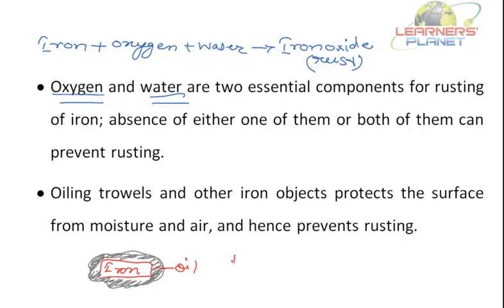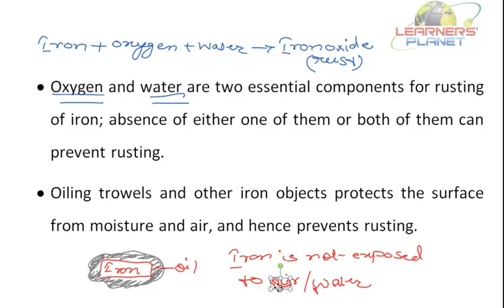Now oil has formed a layer above or around iron. Thus this iron is not exposed to air or water. Is my point clear? So the iron is not exposed to air or water.